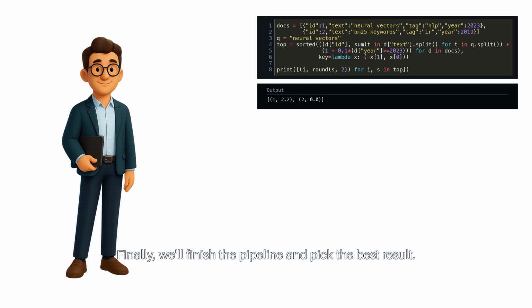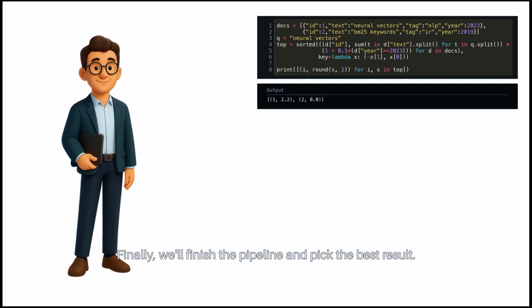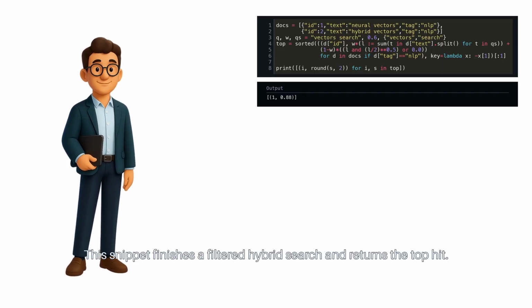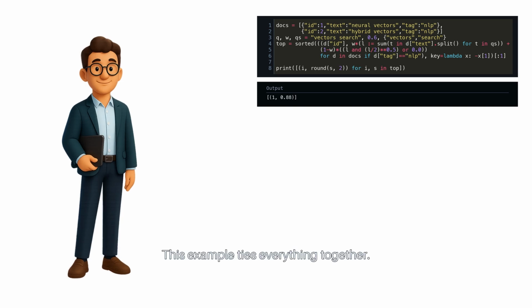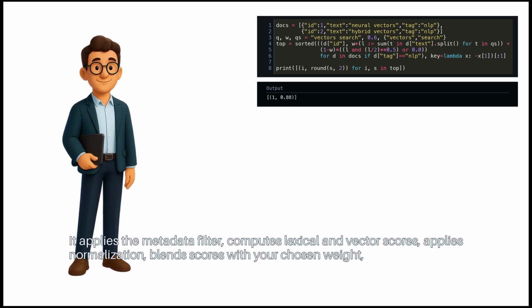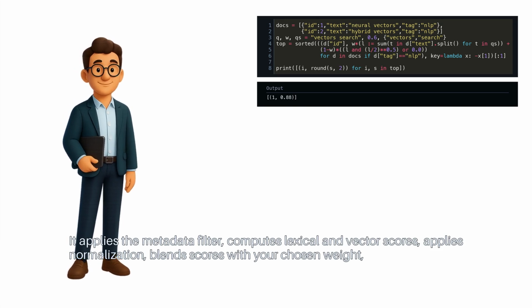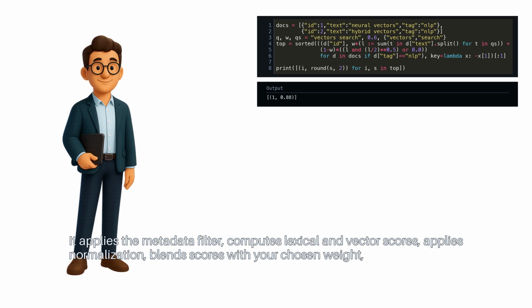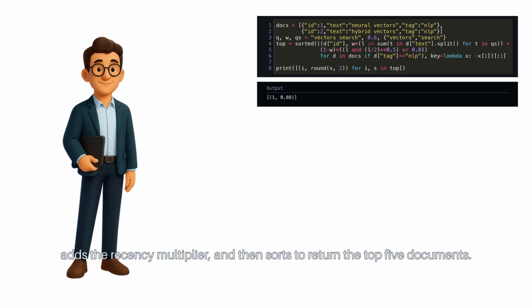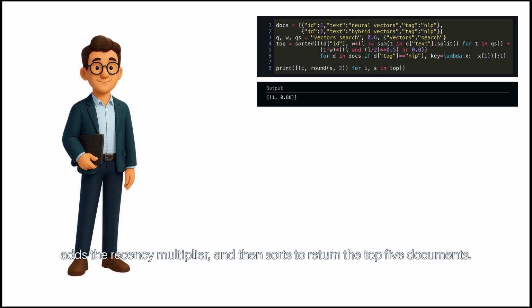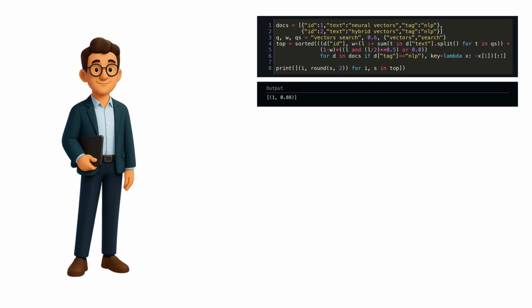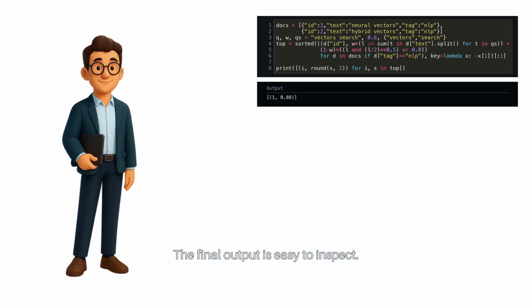Finally, we'll finish the pipeline and pick the best result. This snippet finishes a filtered hybrid search and returns the top hit. This example ties everything together. It applies the metadata filter, computes lexical and vector scores, applies normalization, blends scores with your chosen weight, adds the recency multiplier, and then sorts to return the top 5 documents. The final output is easy to inspect.